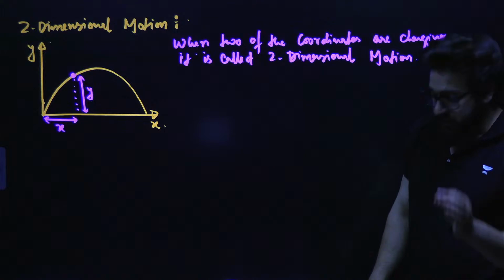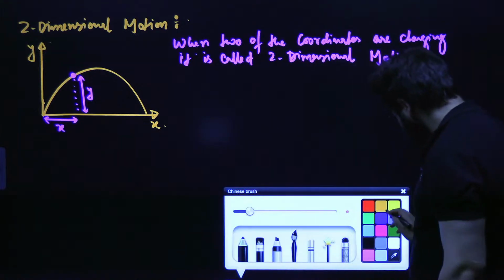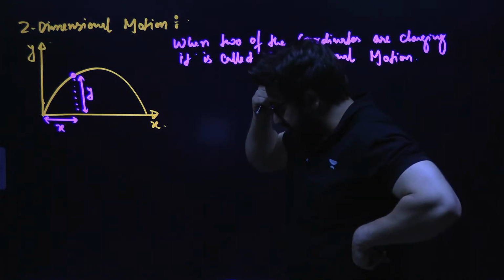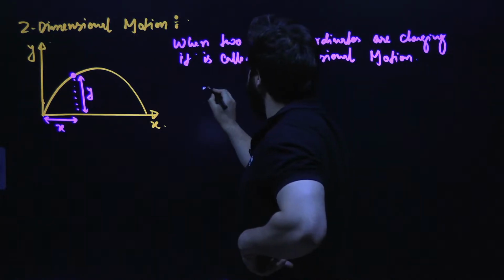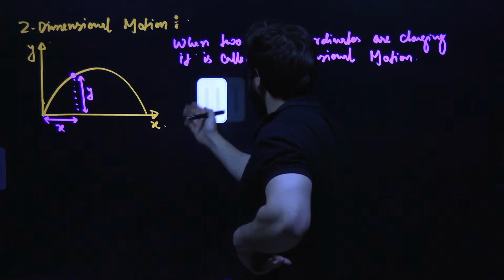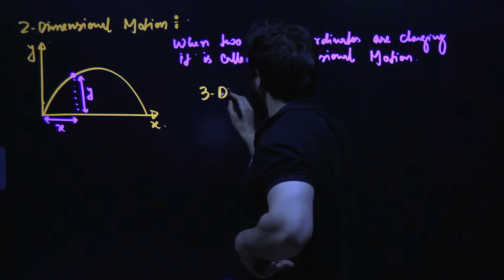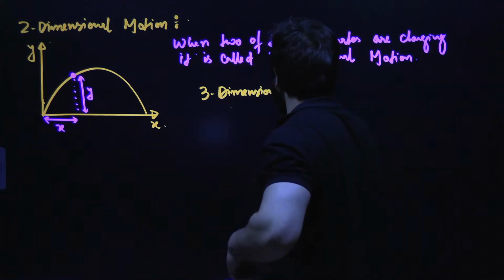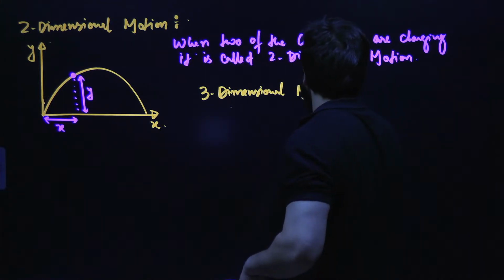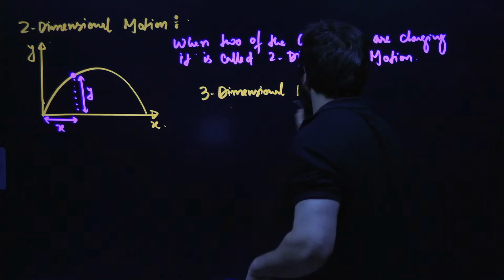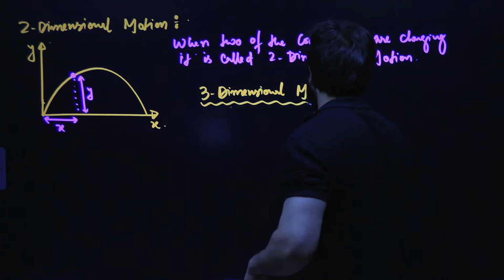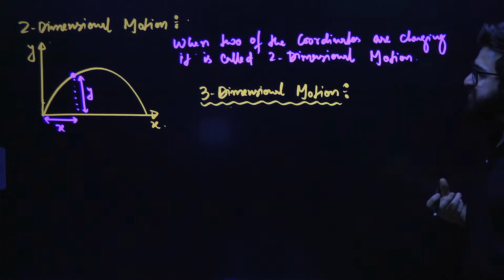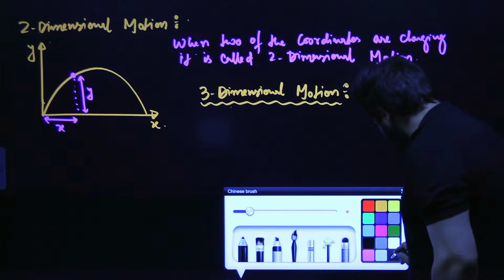Now guys, then we have three-dimensional motion. What is a three-dimensional motion? Guys, understand very carefully.